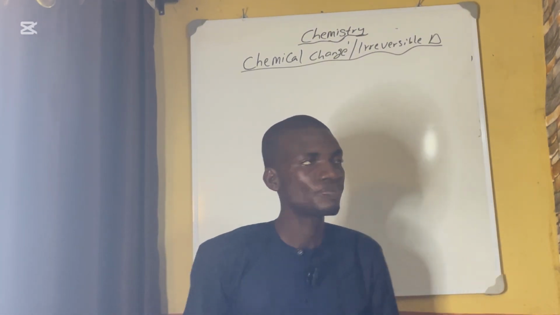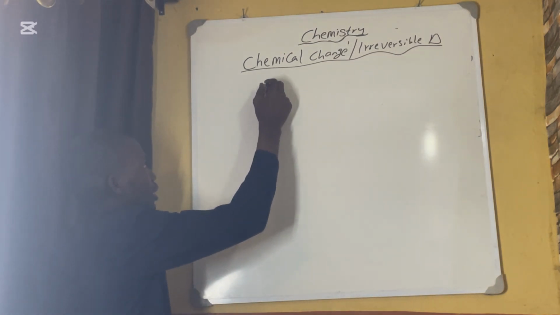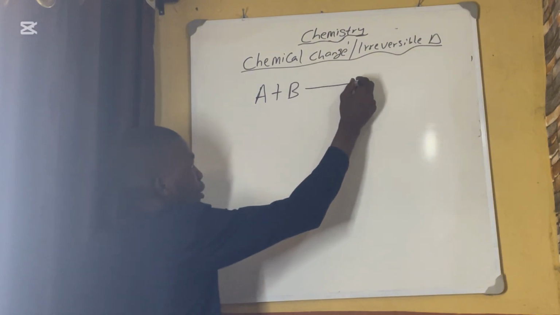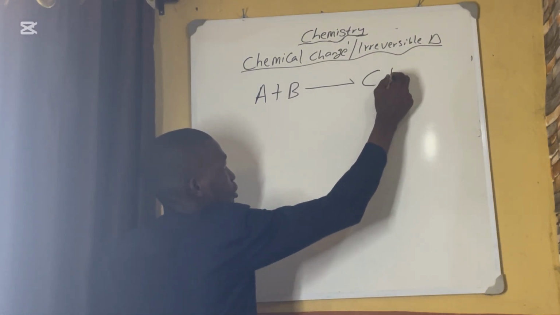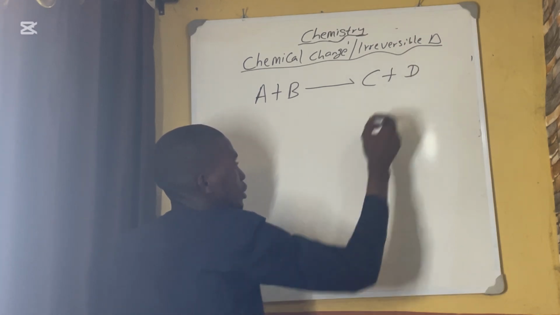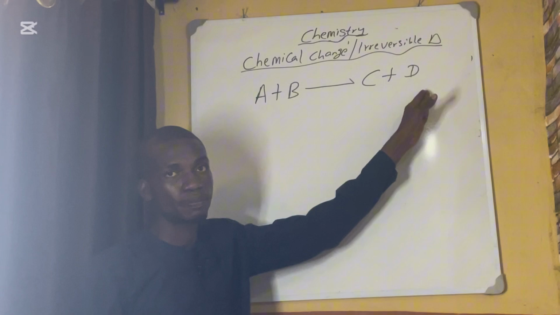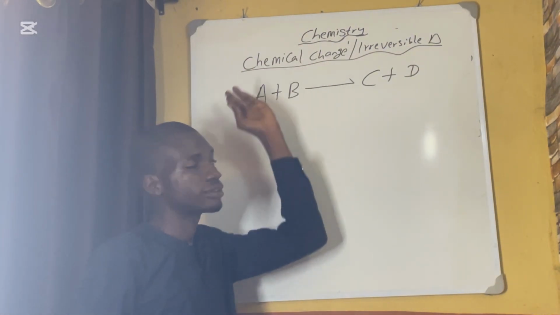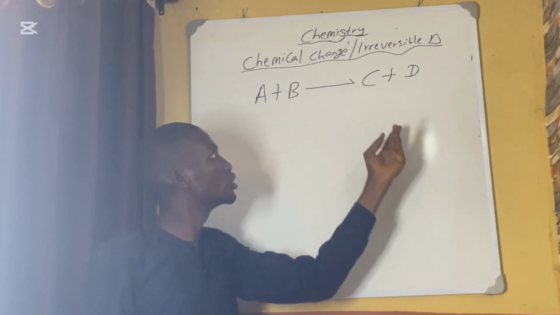You understand? So now, let's use an example to show it. A is reacting with B to form what we call C plus D. Here, A and B are quite different from C and D, because you can never change C and D back to get A and B. There is no method you can apply.